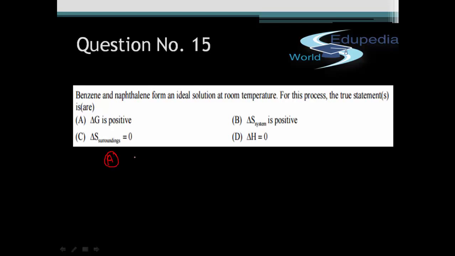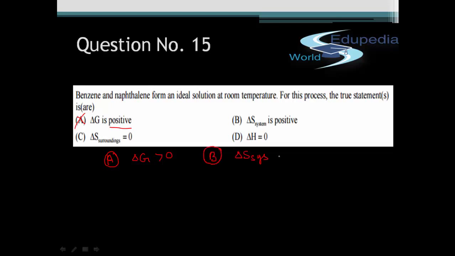Option A says that delta G is positive, that means greater than 0. Now we know that they are forming an ideal solution, they are undergoing a mixing, and the process is spontaneous in nature. And if the process is spontaneous in nature, delta G for the process must be negative, which is in accordance with the second law of thermodynamics. So option A, we will rule out straight away that this is wrong. Delta G can't be positive, it will be negative. Okay, let's come to option B.